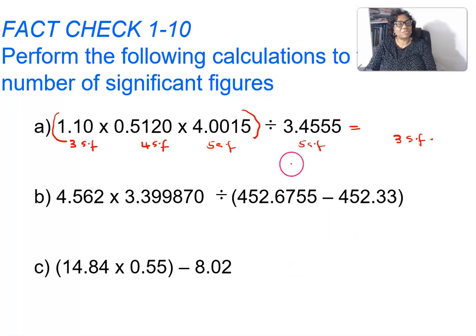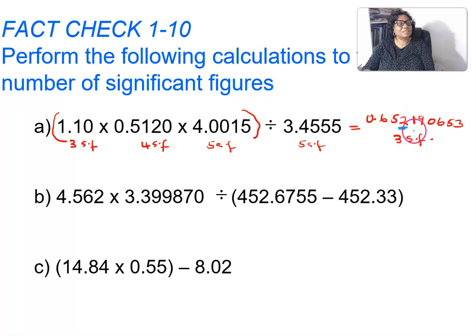So what you got from the calculator is 0.6521190653. But we know that our answer must be in 3 significant figures.